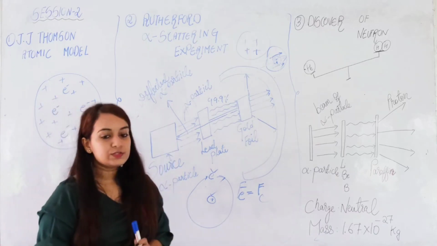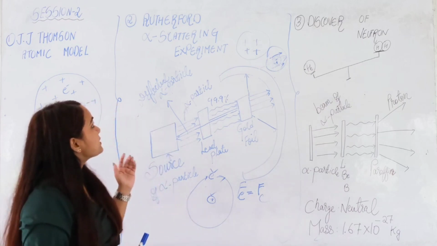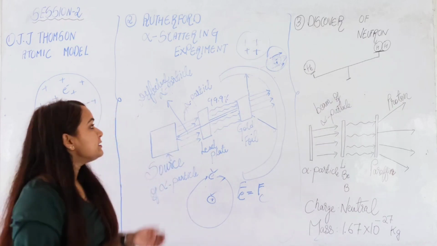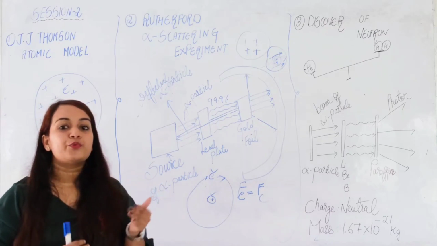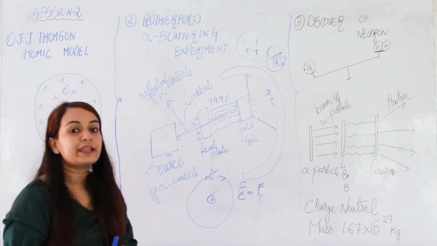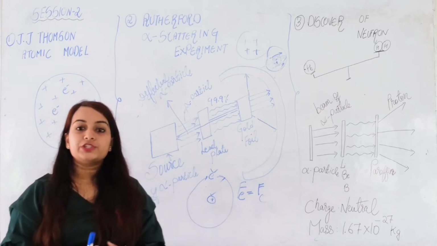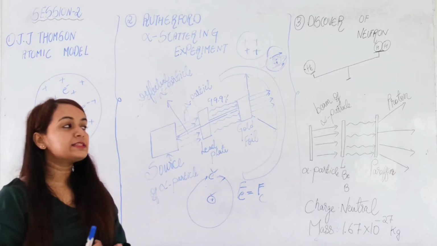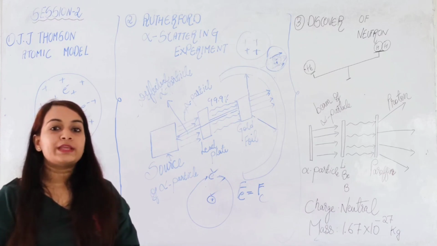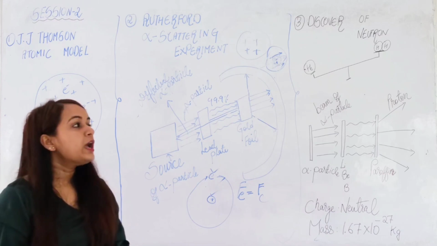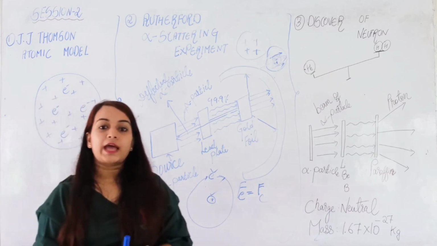So these are the things which were formulated in the alpha scattering experiment, and this experiment was a major breakthrough in the field of science. It provided varied and numerous information about atoms. But as it is said, with every experiment there come some drawbacks. So the alpha scattering experiment also had some drawbacks.